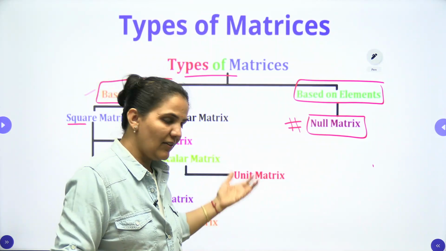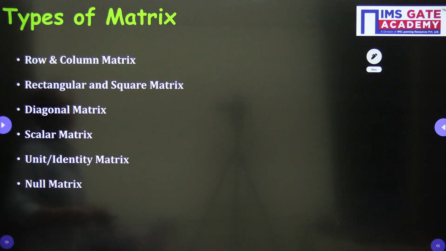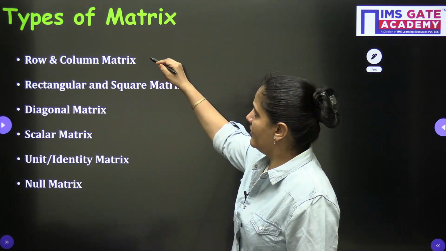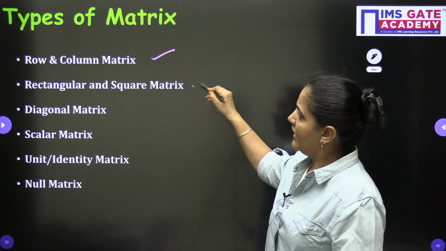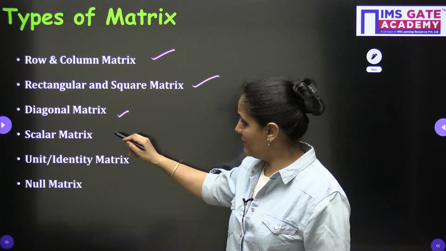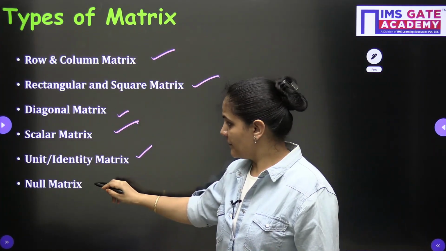Now we will have a detailed discussion on each and every type here. So let's start with the very first types of matrices. Which one will we discuss? We will start with the row and column matrices, rectangular and square matrices, the diagonal matrix, which is one of the very important ones, scalar matrix, unit matrix, identity matrix, null matrix.